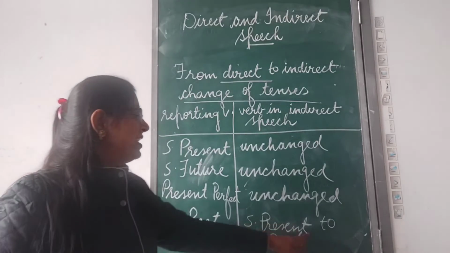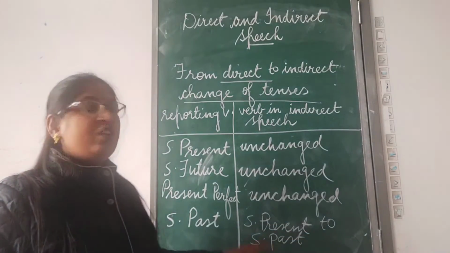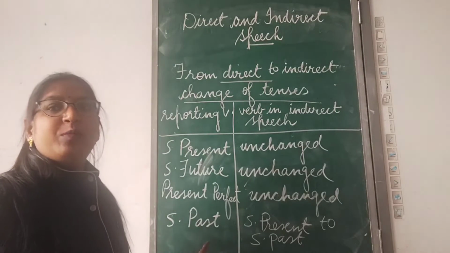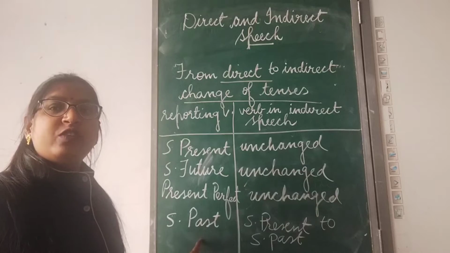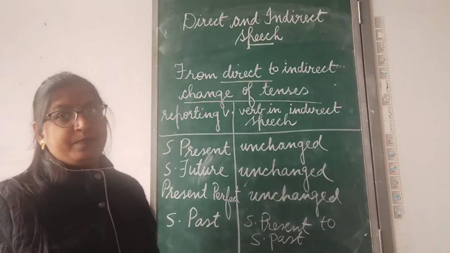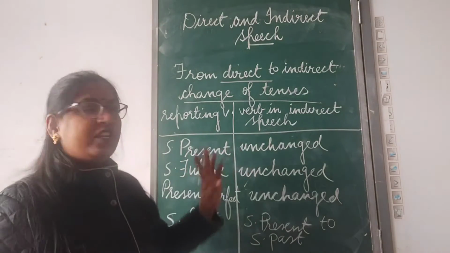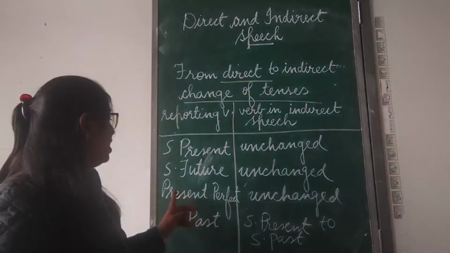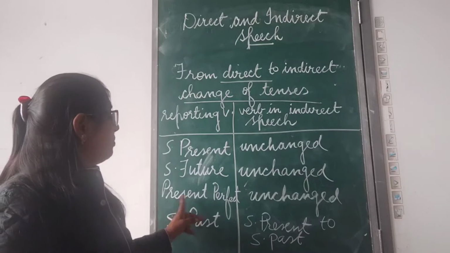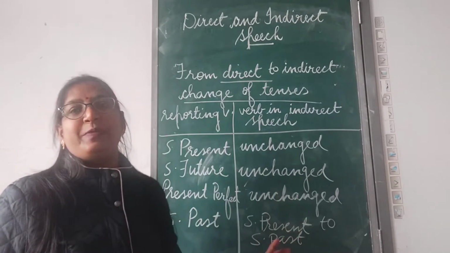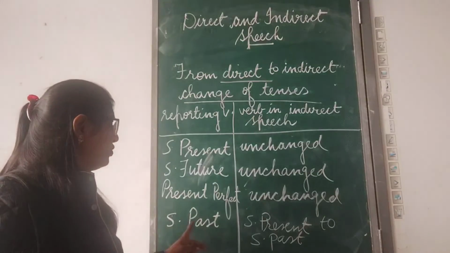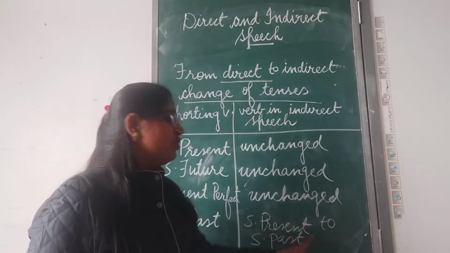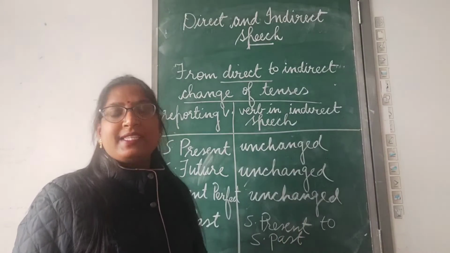This simple present will change to simple past when the introducing verb, or the reporting verb, is in simple past. If it is in simple present, it will remain unchanged. If it is in simple future, it will remain unchanged. If the introducing verb is in present perfect, then also it will remain unchanged. But when the introducing verb is in simple past tense, your simple present will change to simple past tense.